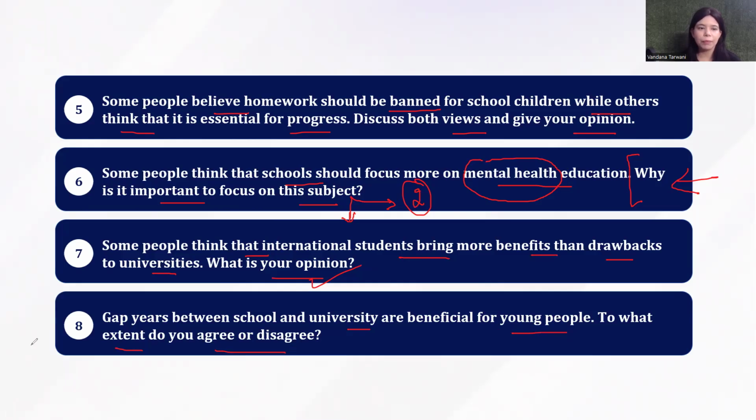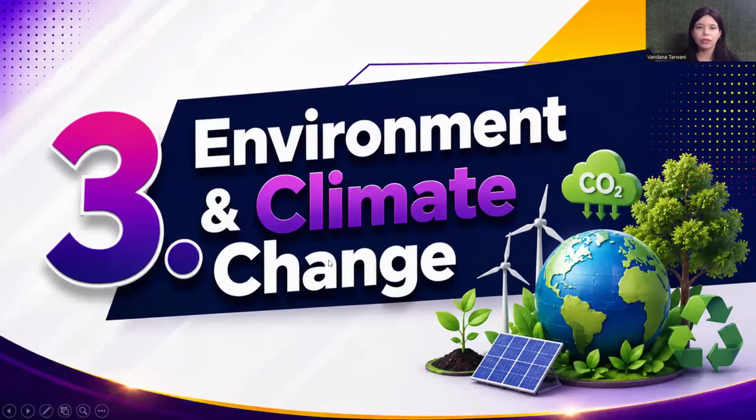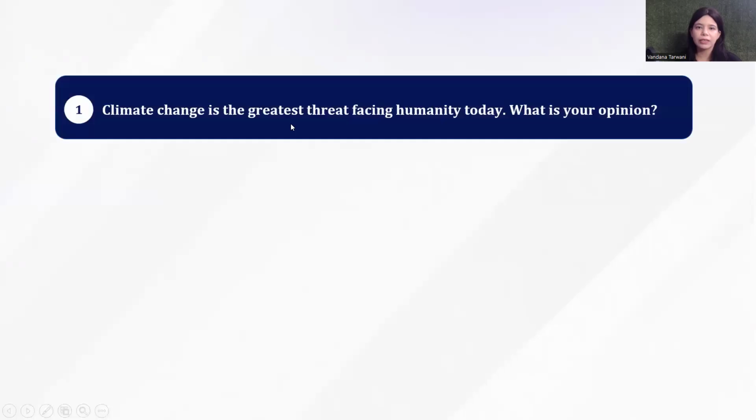So that's our theme of education. And now moving on to the next one here, which is environment and climate change. And the very first question under this theme is: climate change is the greatest threat facing humanity today. What is your opinion? So if you are saying that I agree, fine, it's the greatest threat facing humanity today, or even if you disagree, in this type of prompt, you will have to compare the threat of climate change with other threats such as maybe unemployment or overpopulation. So you'll have to do that comparison in this question.